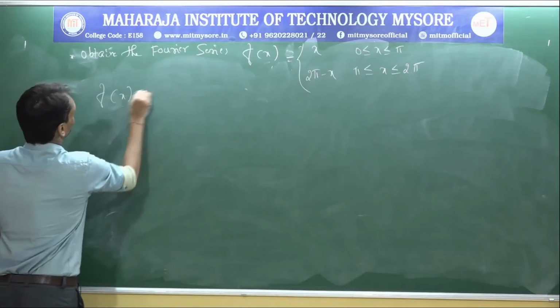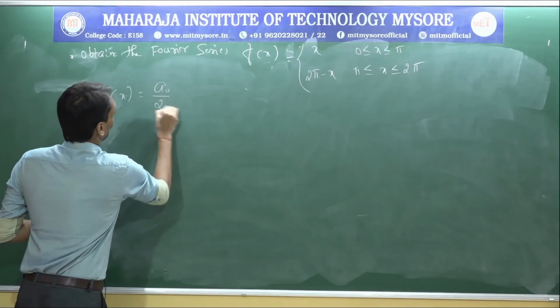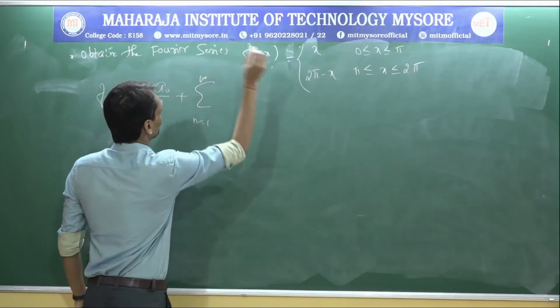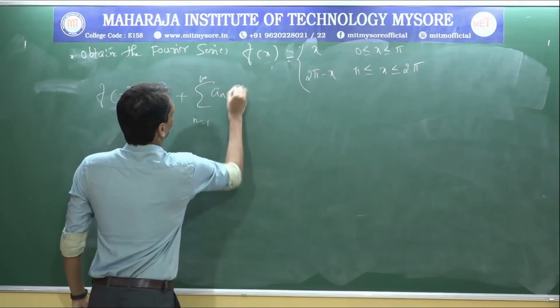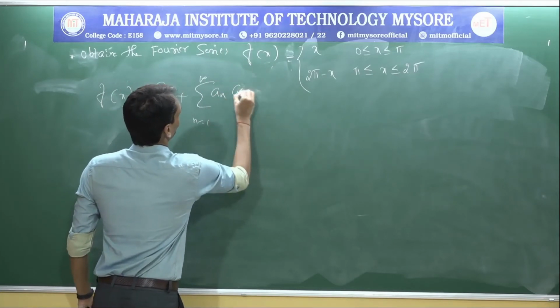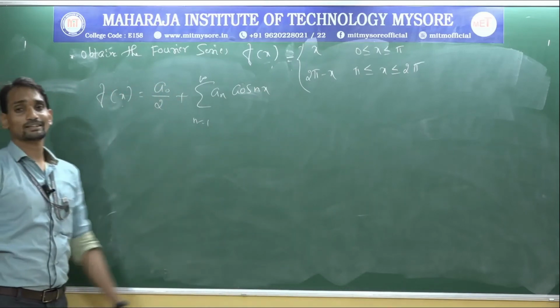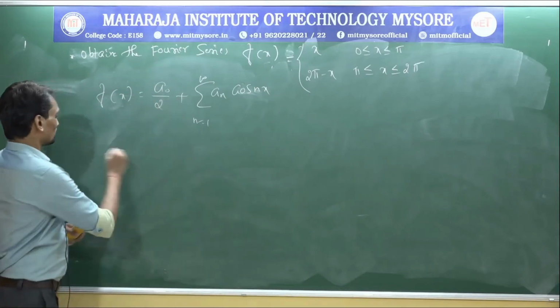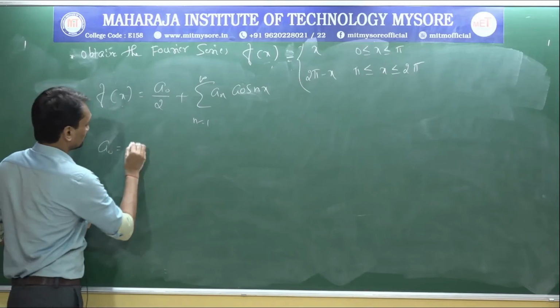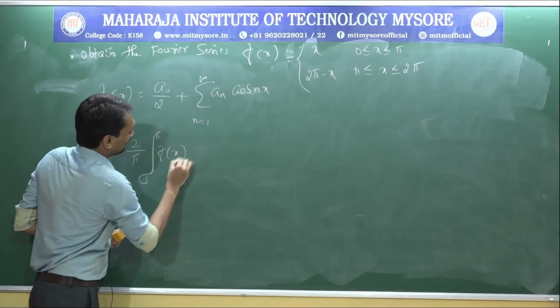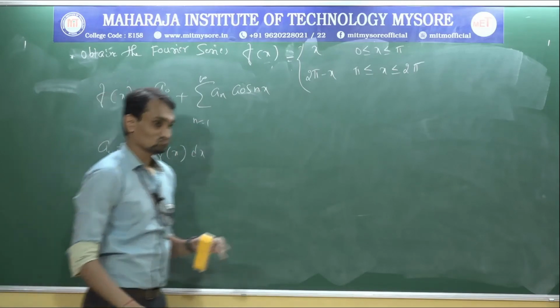Okay. F of x equal to A0 by 2 plus summation from n equal to 1 to infinity An into cos nx. This is sufficient, because it is an even function, so Bn will be 0. No need of writing the Bn value. Now I will go for the A0 formula. A0 equal to 2 by pi integral 0 to pi f of x dx.